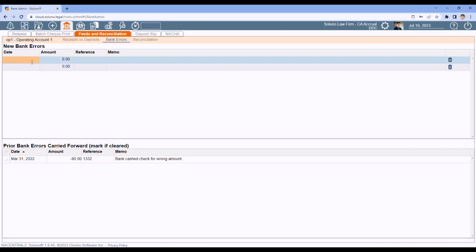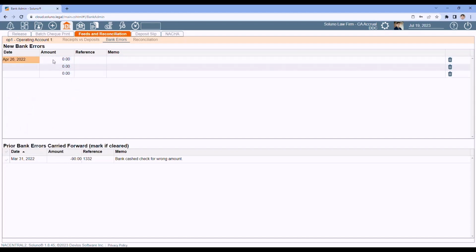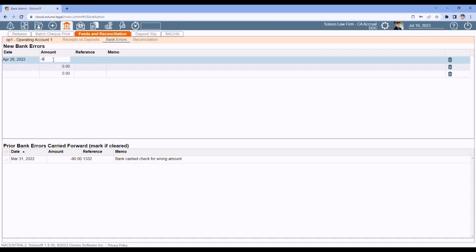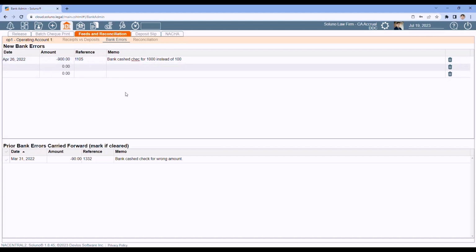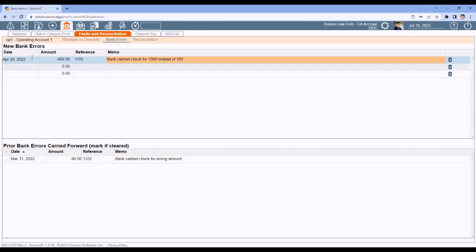So I just put in the date that happened, the amount that I'm out, the reference. If it was a check issue, I would probably put the check number here. And then in the memo, I type in what happened. So by putting in the bank error, that'll update my bank rec and allow me to complete this month's bank rec. So new bank errors should be entered at the top.